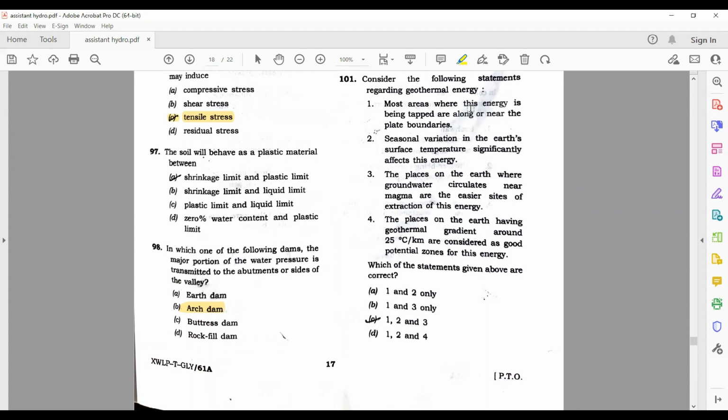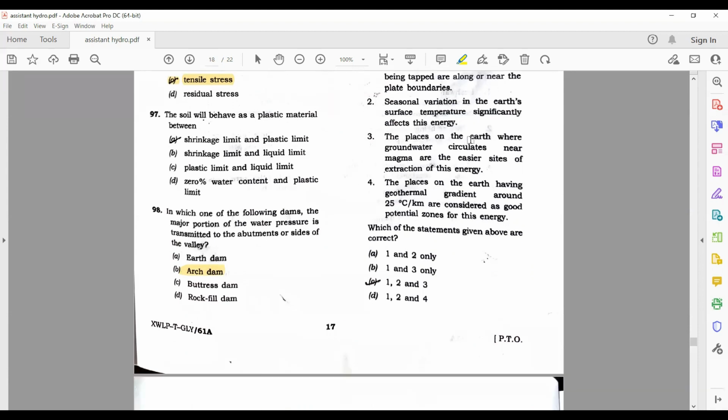So here most areas where this energy is being tapped are along or near the plate boundaries. Yes. The seasonal variations in the Earth's surface temperature significant. No, this is wrong. The places on the Earth 2 is wrong. So we are left with only one option, which is 1 and 3. So this is going to be your answer.